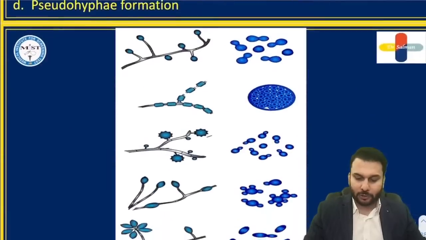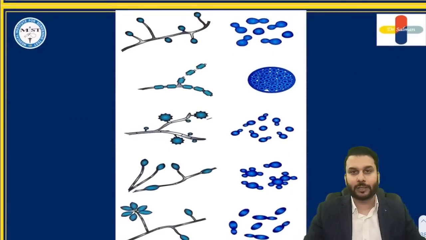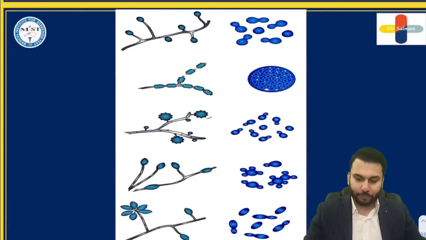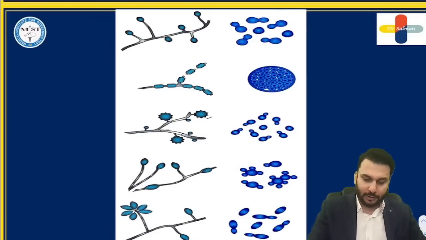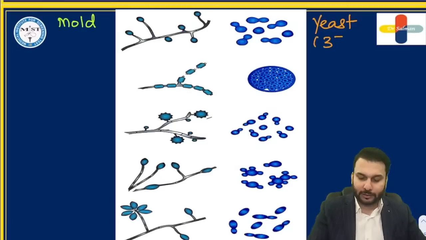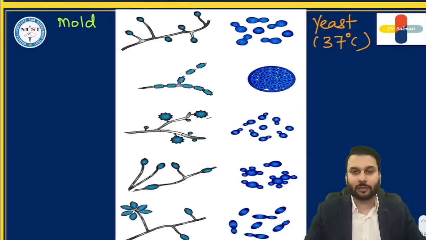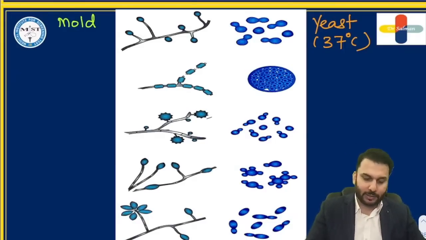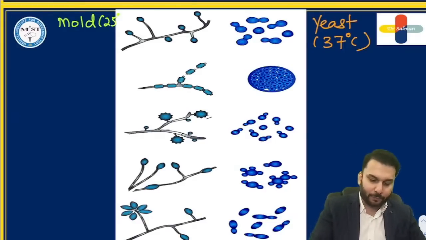Now I'll quickly make you revise the dimorphic fungi. First of all, what you see on the left side are the mold forms. Dimorphic means they exist in two forms: one is mold, another is yeast. The yeast form is in our body, at 37 degrees. That is the form on the right side. And the mold forms exist at 25 degrees.